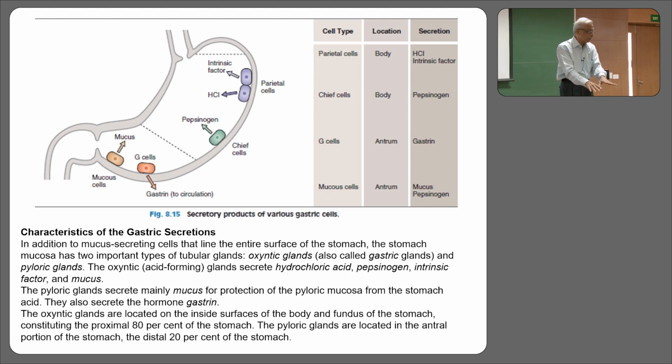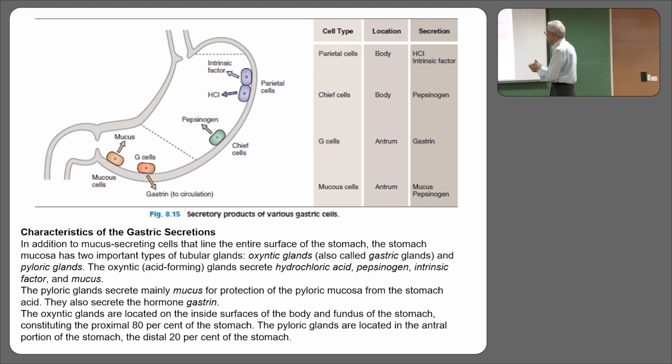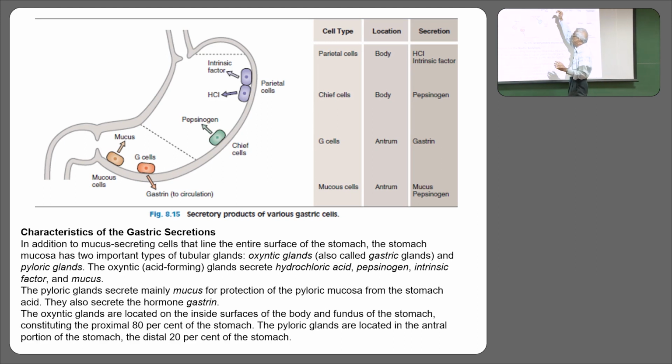No intrinsic factor, no matter how much vitamin B12 you take, it will not be absorbed. It is very critical, and it is coming from the same cell. The cell that secretes HCl also secretes intrinsic factor, and intrinsic factor is important for absorption of vitamin B12. We will see to that later. Okay, so this is the story here.